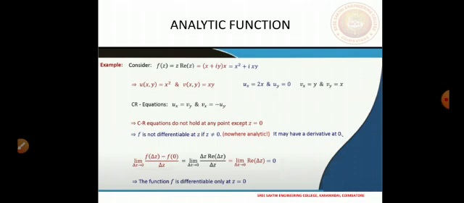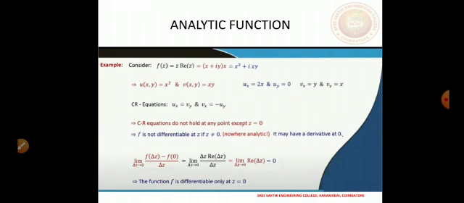Then what can we conclude here? At z equal to 0, the function may be differentiable, may not be differentiable. We do not yet know because the necessary conditions are satisfied at 0. At any other point than the origin, we definitely know that the function is not differentiable, because the equations are not satisfied. So to conclude about differentiability at z equal to 0, we need to check further because we cannot yet conclude from the CR equations.